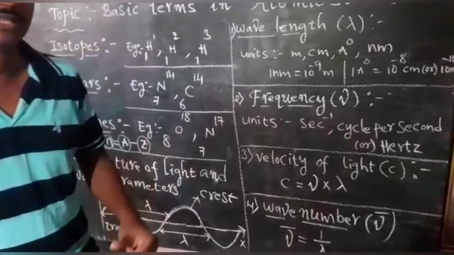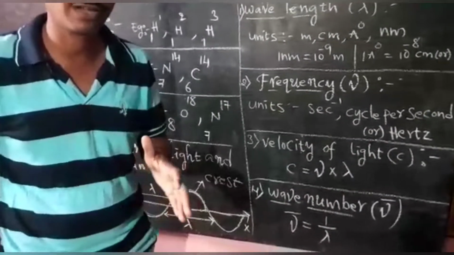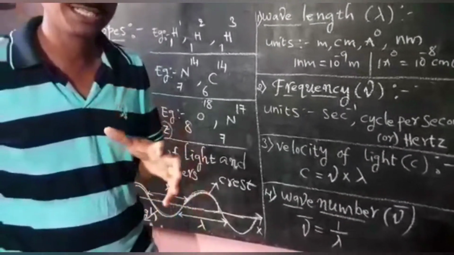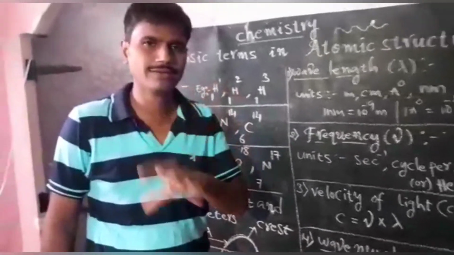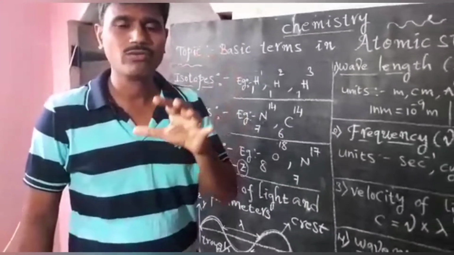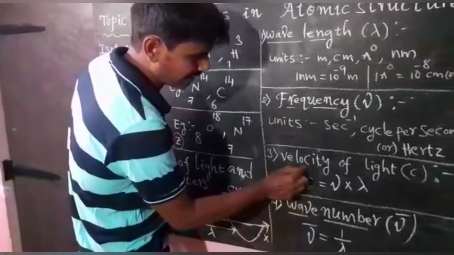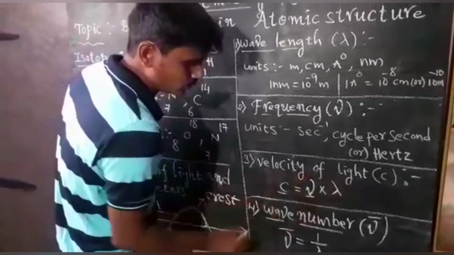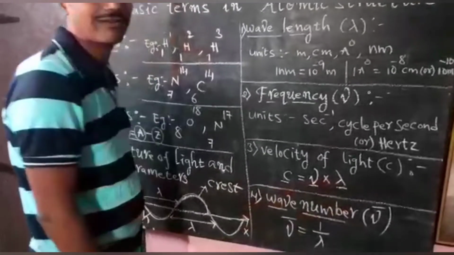Next, velocity of light. The definition for velocity of light is the distance traveled by one wave in 1 second. Here c represents the velocity of light, nu represents the frequency of light, and lambda represents the wavelength of light.